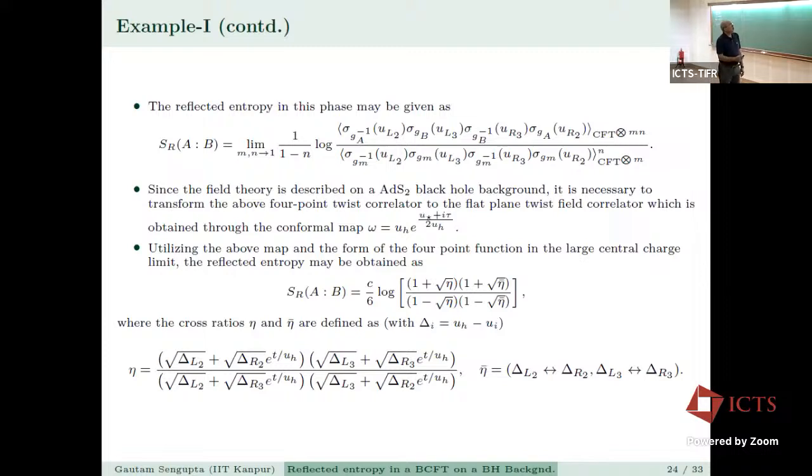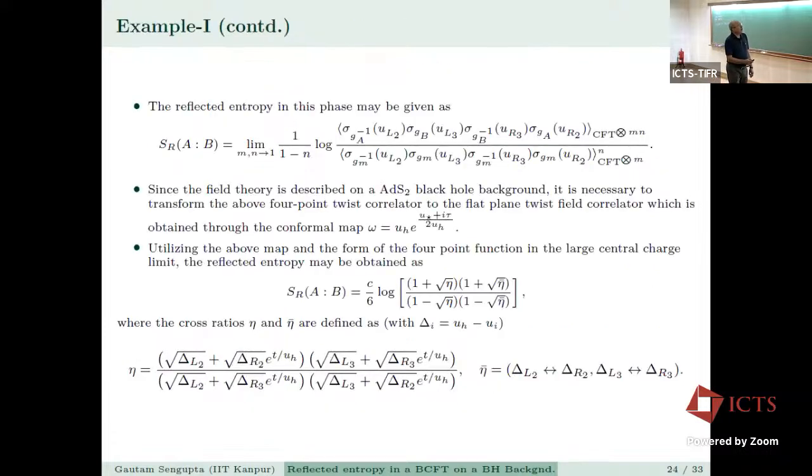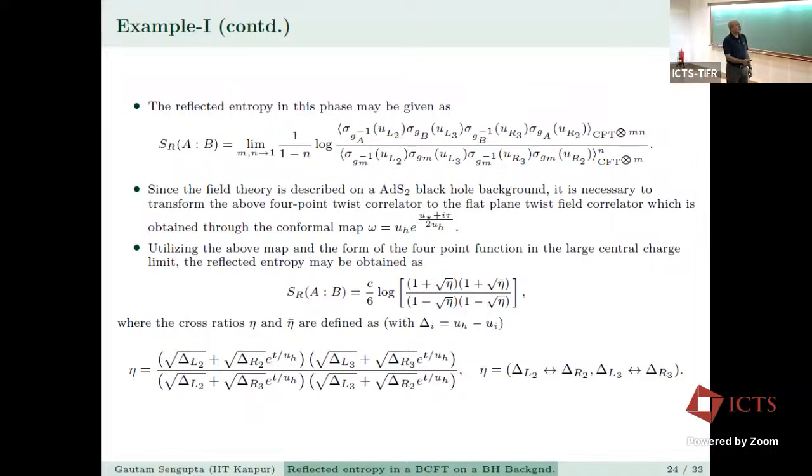So the reflected entropy now is given by just this, because the 2-point correlators cancel from the numerator and the denominator, and you have to take care of the conformal factor because this is on a curved background, a fixed curved background, there's no dynamics there. And once you do the transformation and go through the computation, this is the reflected entropy in the large central charge limit, where the cross ratios are these complicated results which are not very interesting.